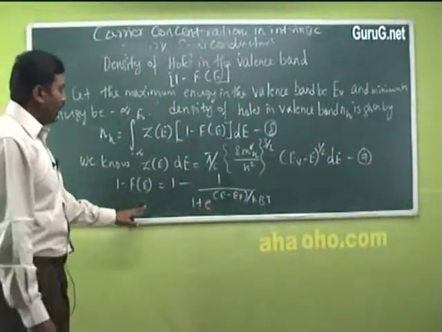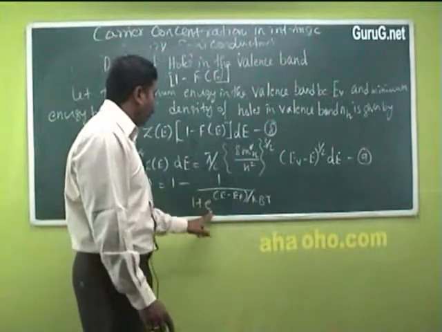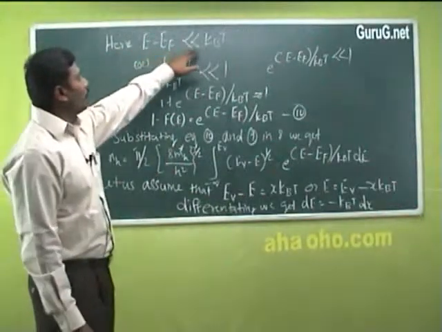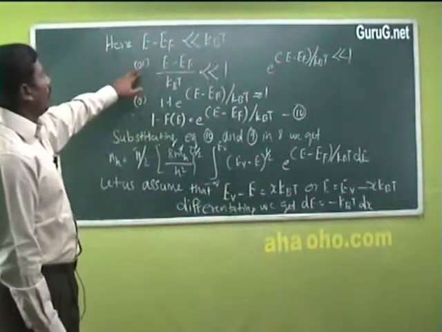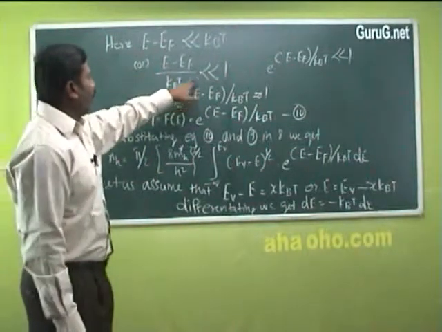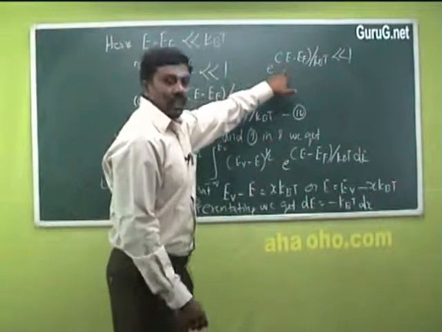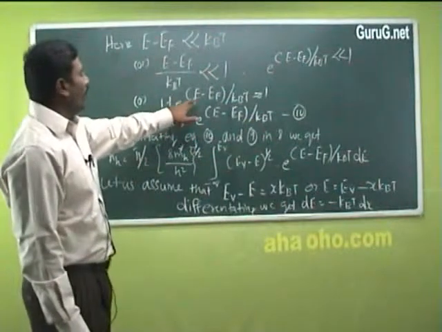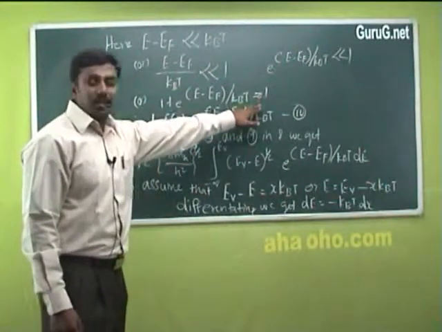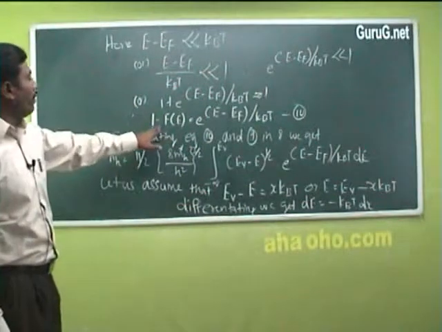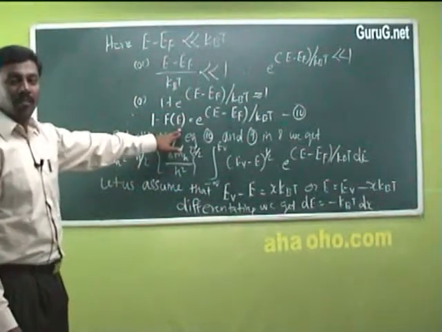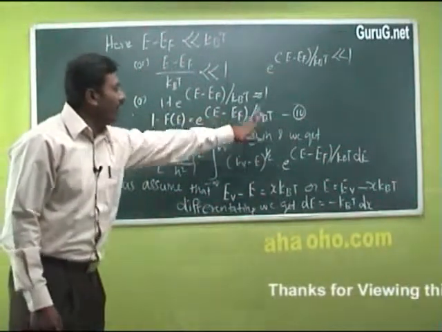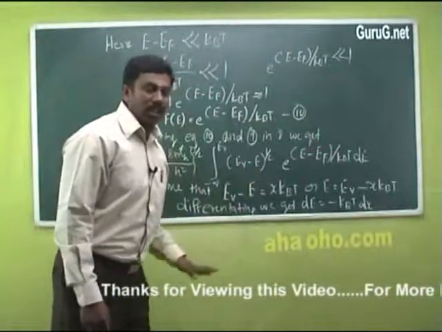So 1 minus f of E is given as 1 minus 1 divided by 1 plus e power (E minus EF) divided by kBT. Here E minus EF is very much less than kBT, or (E minus EF) divided by kBT is less than 1. Therefore, e power (E minus EF) divided by kBT is very much less than 1, or 1 plus e power (E minus EF) divided by kBT is approximately equal to 1. Therefore, 1 minus f of E, that is the probability of finding an electron in the unfilled state, is given as e power (E minus EF) divided by kBT. Put this as equation number 10.